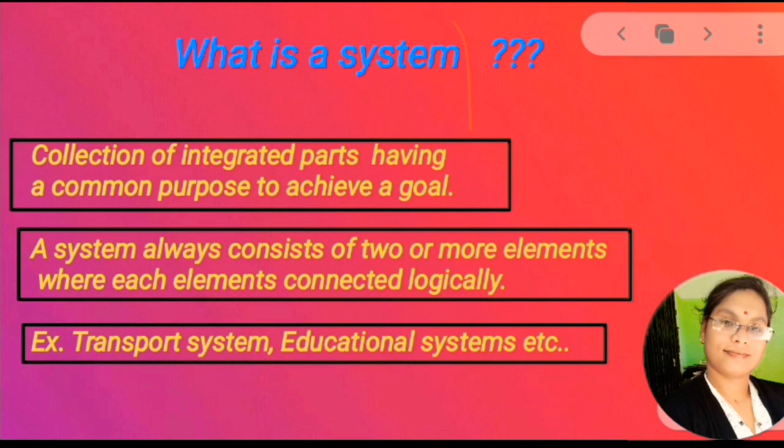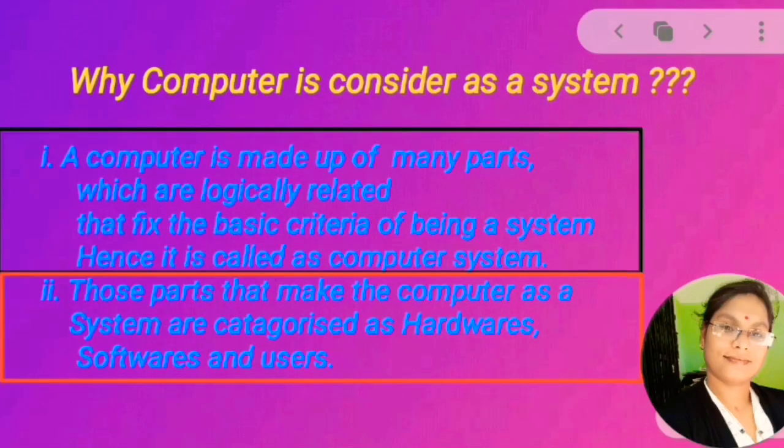So why is computer called a system? Computer is considered as a system because it fulfills all the basic criteria of being a system. The computer also consists of a number of individual parts which combinedly work together to perform a particular operation.